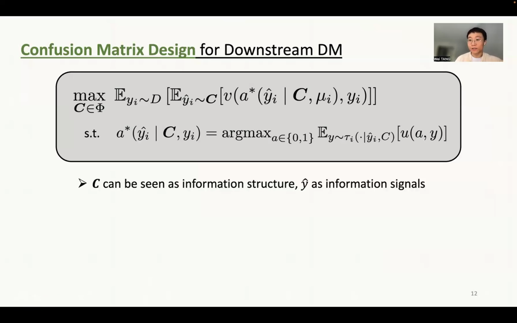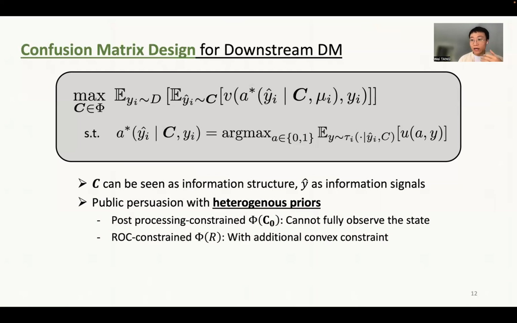And you may have noticed that if we think about the confirmed matrix as an information structure that provides information about the underlying true outcome, and the Y hat as the information signal that carries the information about the underlying true outcome, then we can connect the AI designer's confirmed matrix design problem to this public persuasion problem with heterogeneous priors. So here the heterogeneity does not mean that the AI designer and the decision maker have a different prior. It means that they share the common prior for the same particular instance, but this prior could be different for different data instances.